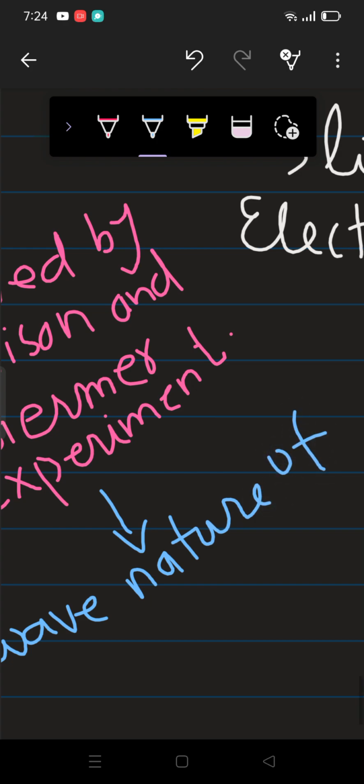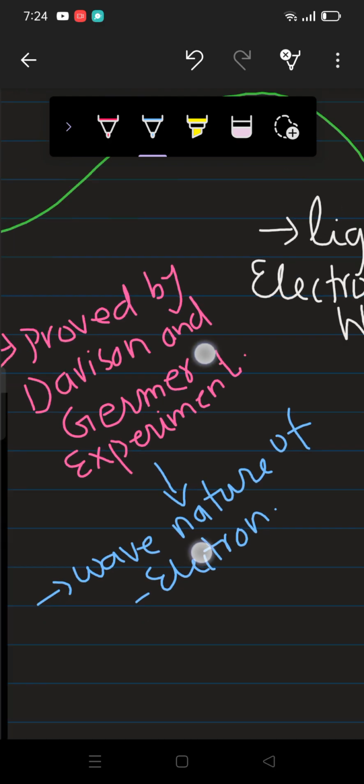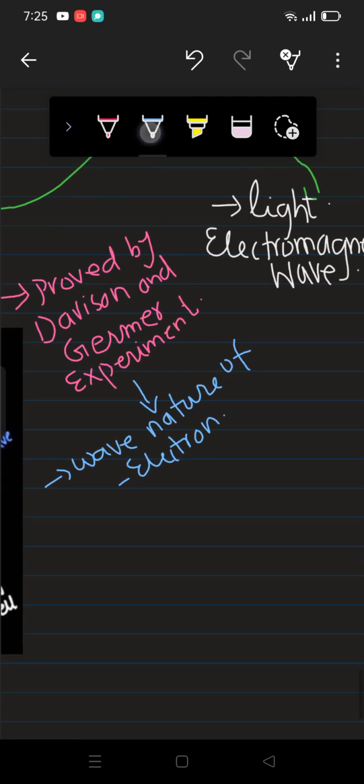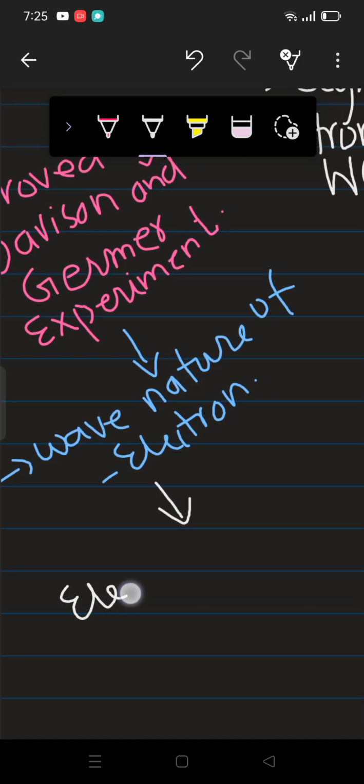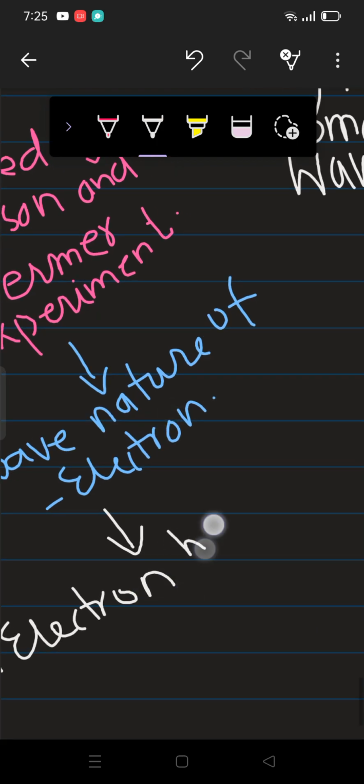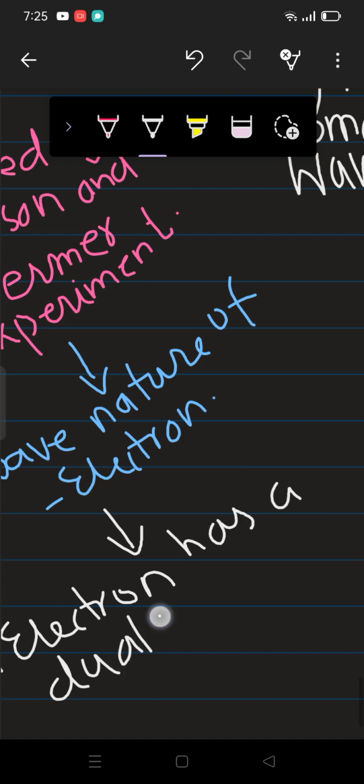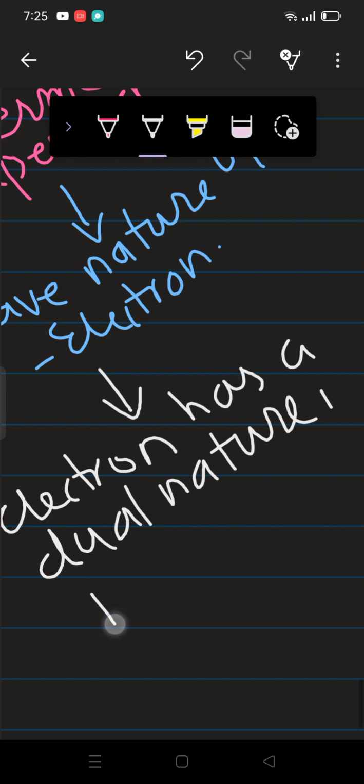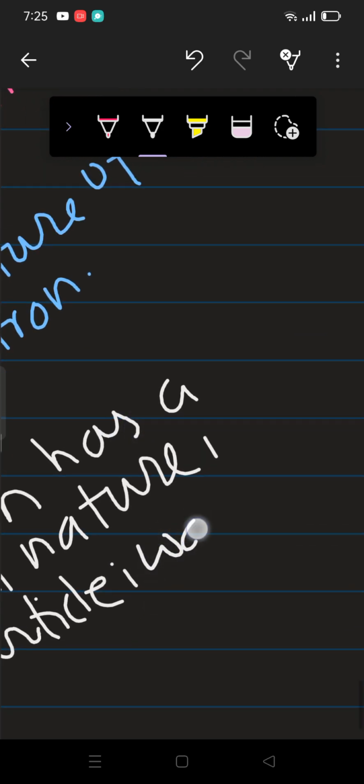And after that experiment, we got to know that the electron has a dual nature, particle as well as wave.